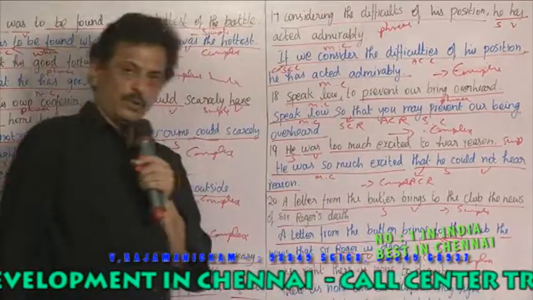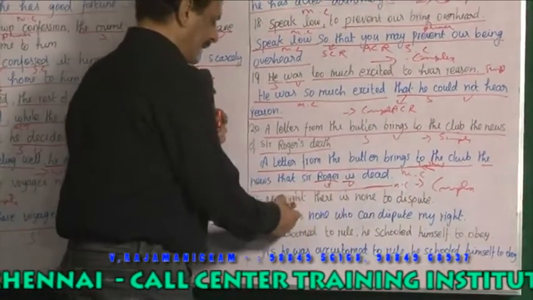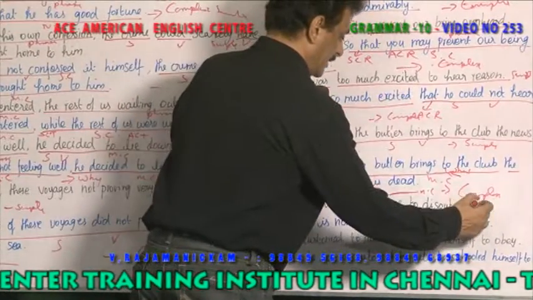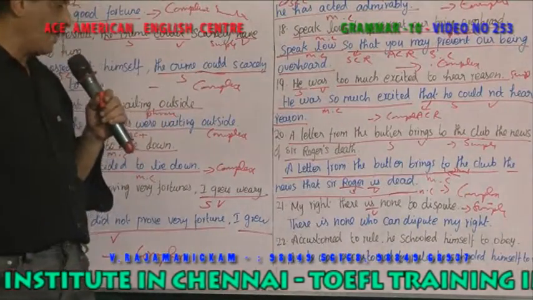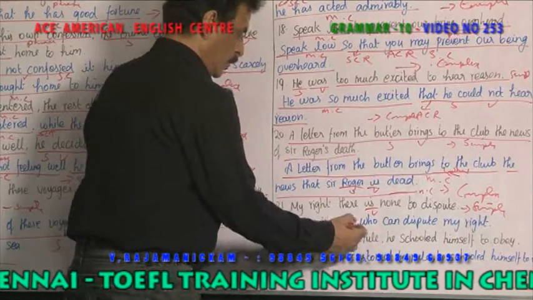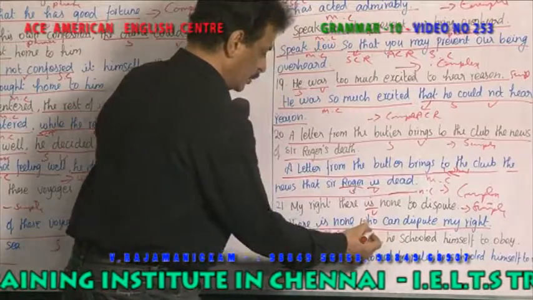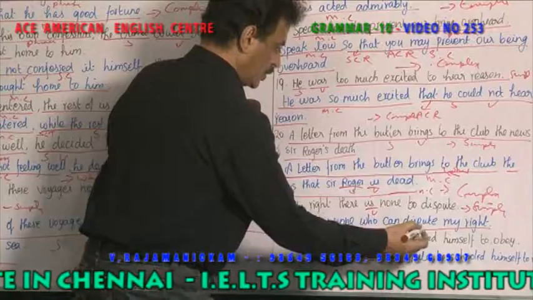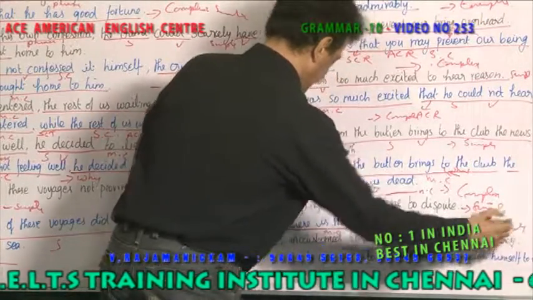Right, sir? Now, my right there is none to dispute. Is is the verb. Only one verb is there, so it is a simple sentence. Now you have to change this into a complex sentence. There is none is the main clause. Who can dispute my right? This who stands for the none. So this is an adjective clause. So one main clause and one subordinate clause join together to give you a complex sentence.